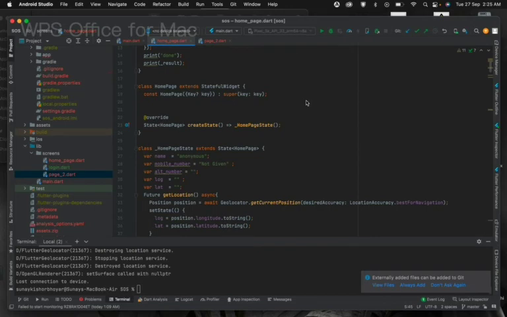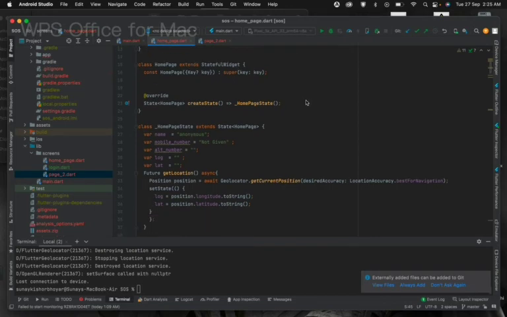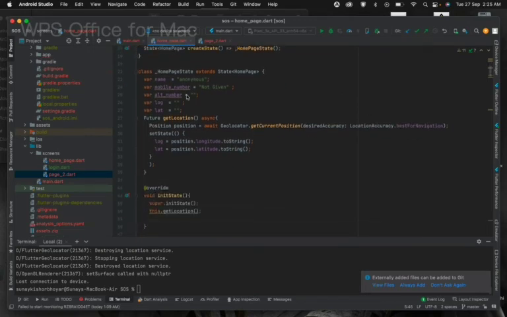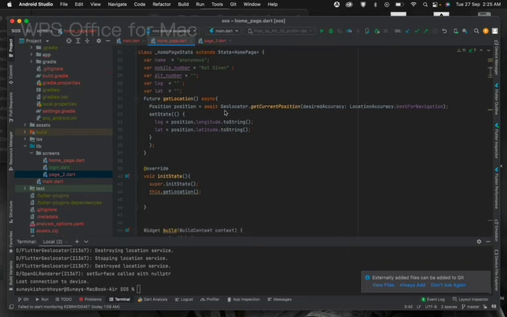Then we have made a class named homepage, which is a stateful widget. As you know, in Flutter, everything is a widget. Here we have made some variables: name, mobile number, the alternate number, and we're also storing the latitudes and longitudes. And this is the get location function, which is going to gather the location whenever it is called.